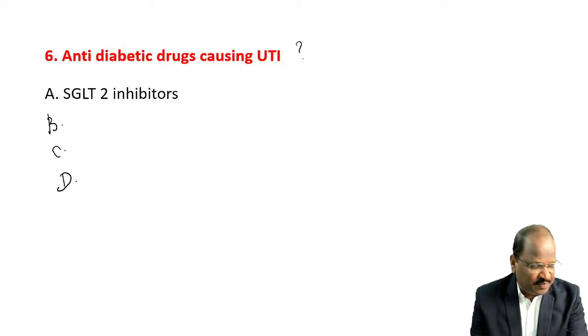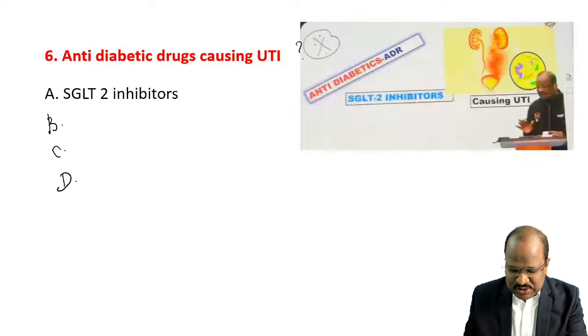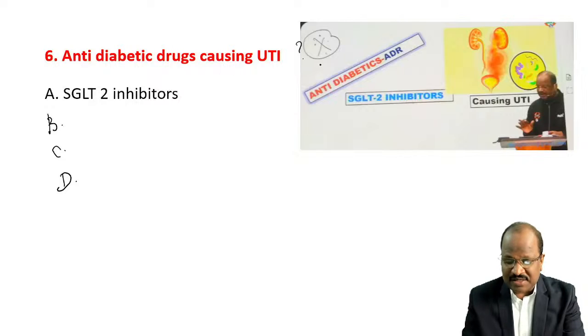The answer is very simple: SGLT2 blocker, because this also we discussed in our DVT session. See, I also mentioned the anti-diabetic causing the adverse effect of UTI.